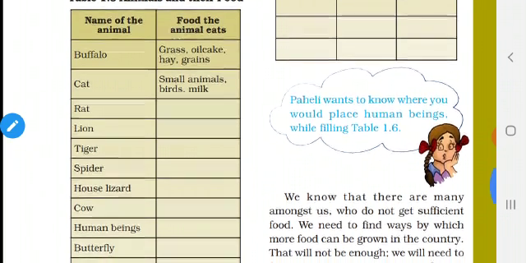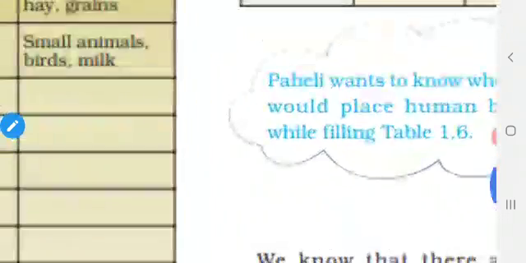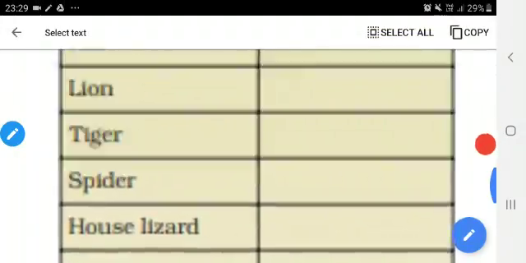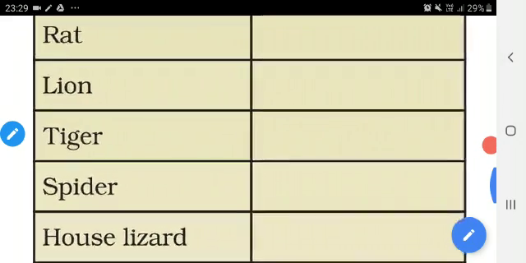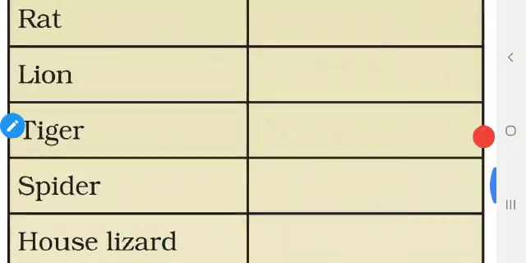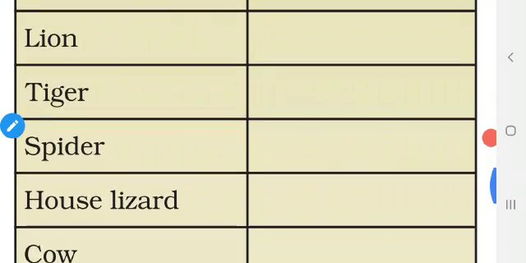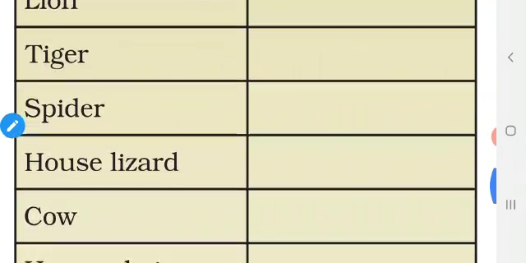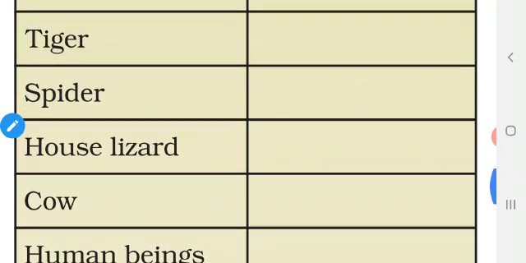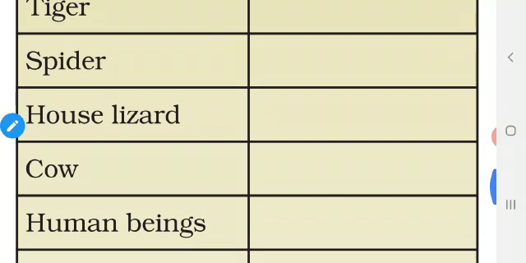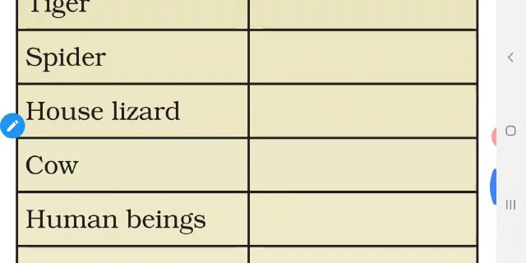Grains and cloth. So, what is the food of lion? Flesh of other animals. Okay, so what is the food of the tiger? That is also the flesh of other animals. So what is the food of the spider? It also eats some insects. So what is the food of house lizard? It eats insects. Even it also eats rice.